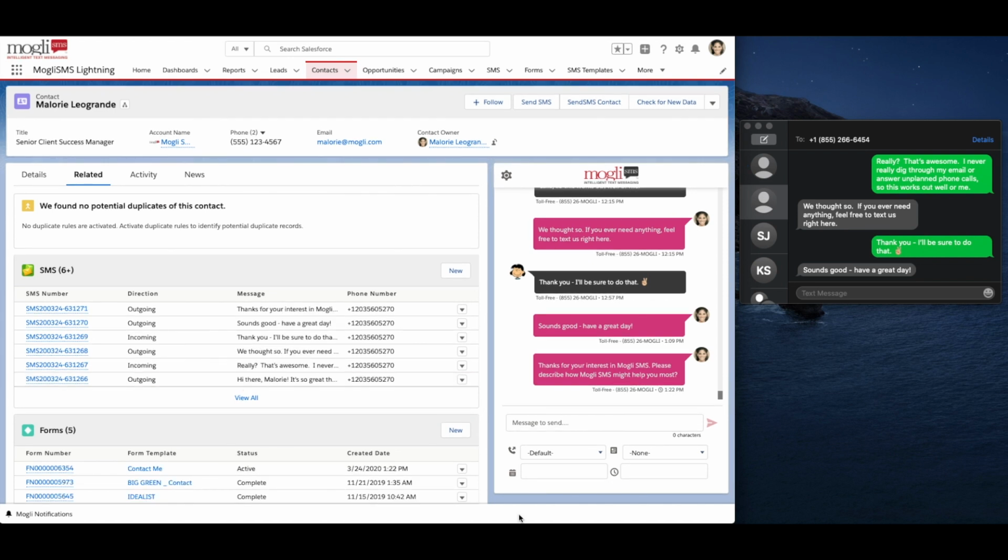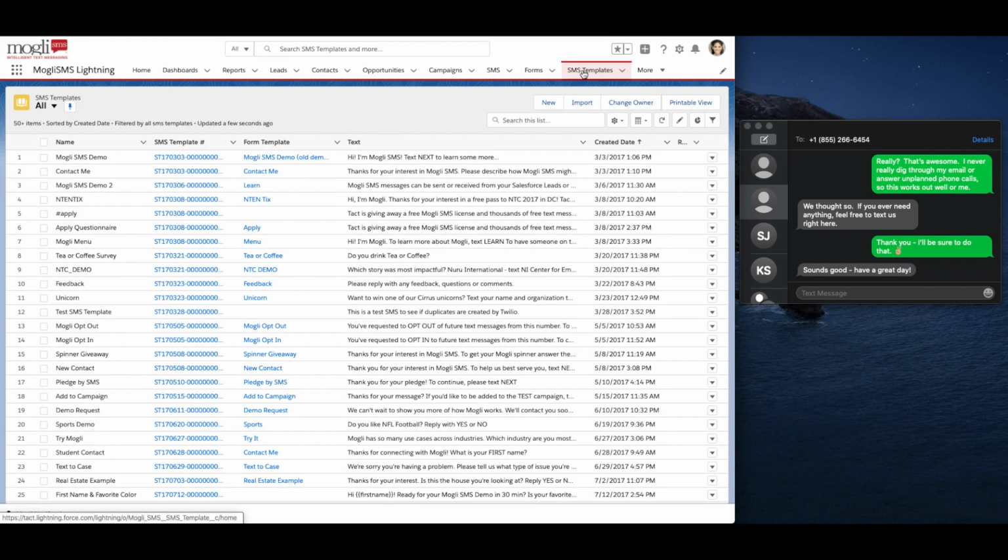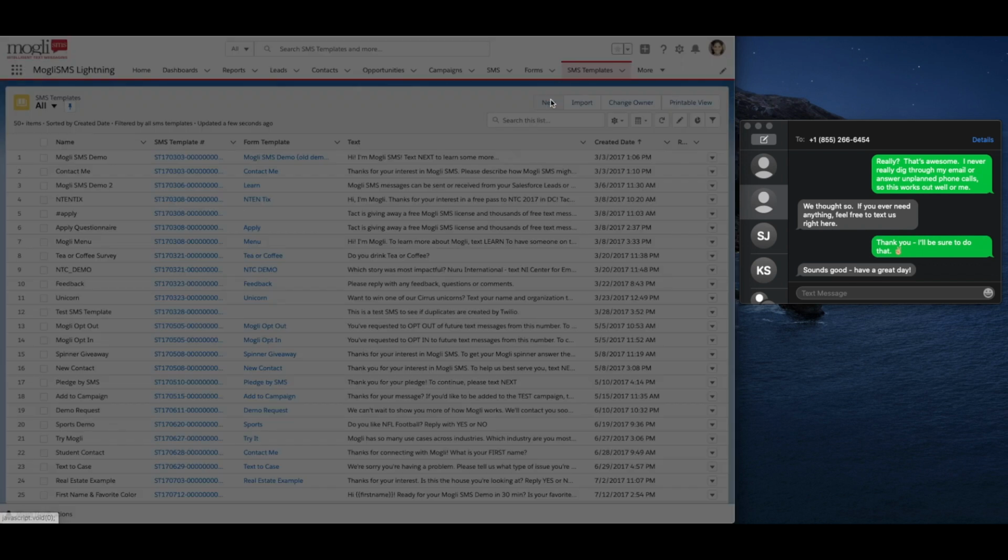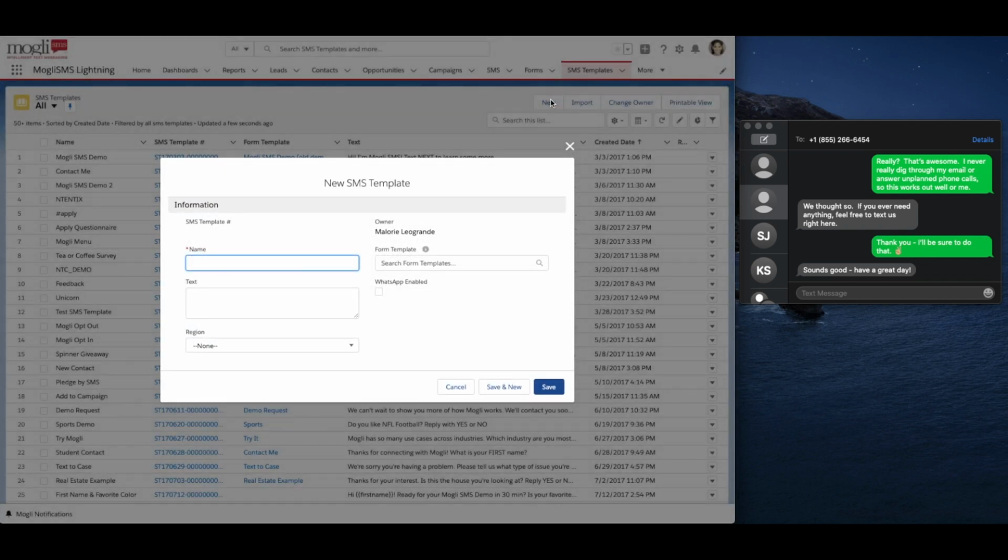To create a new SMS template, head over to the SMS Templates tab. Click New. For our use case, we're hoping to let our recipients know that there's been a change in parking arrangements for an upcoming event. Name your SMS template. We're going to name this one Parking Change.